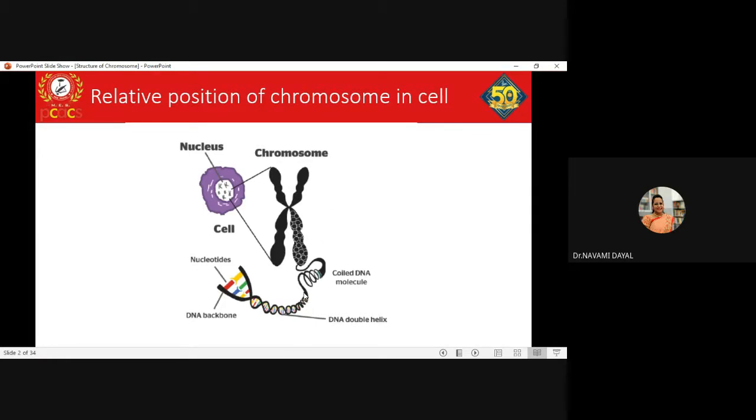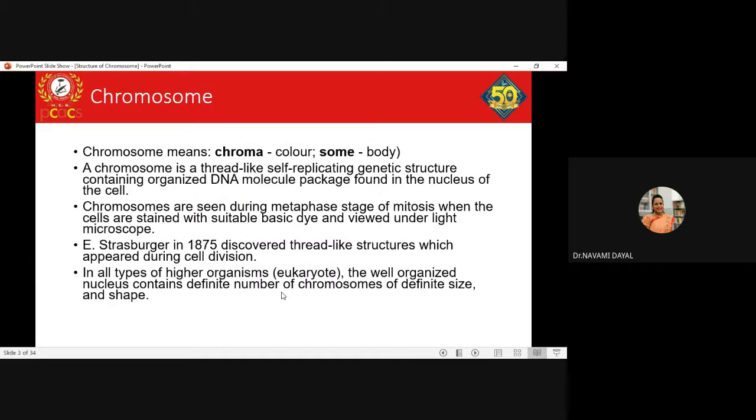So, going into further detail. Chromosome comes from chroma, which literally means color, and soma, which means body. So chromosomes are nothing but colored bodies. Why are they called colored bodies? Because this particular structure can be stained using certain typical DNA specific dyes. You are able to visualize these chromosomes if you stain them. Clear? So therefore they are called colored bodies.